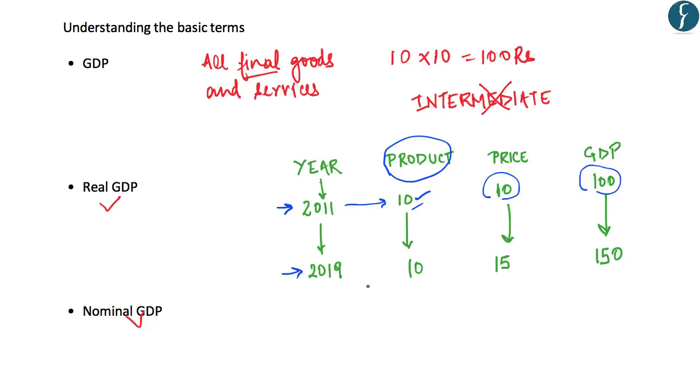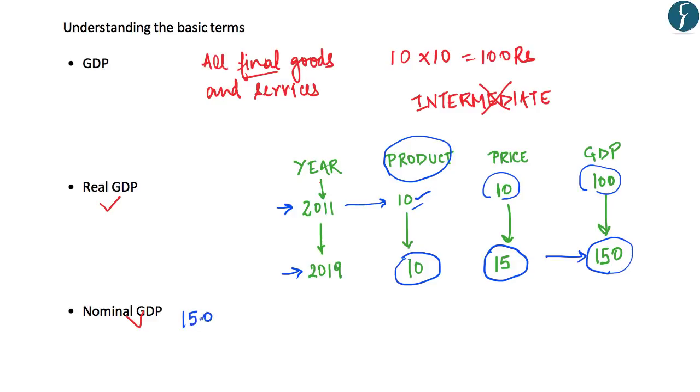Now in 2019, let's say the production has not increased and after 8 years, the same economy is producing 10 pens. But due to inflation, the price of each pen has now increased to 15 rupees while earlier it was only 10 rupees. The GDP of that economy has increased to rupees 150. Nominal GDP refers to the GDP at current market prices, so in this case, nominal GDP comes out to be rupees 150.